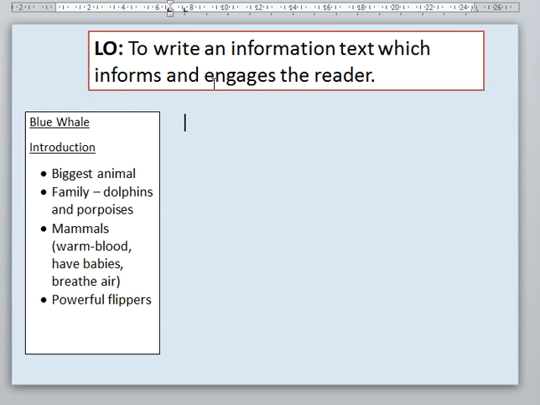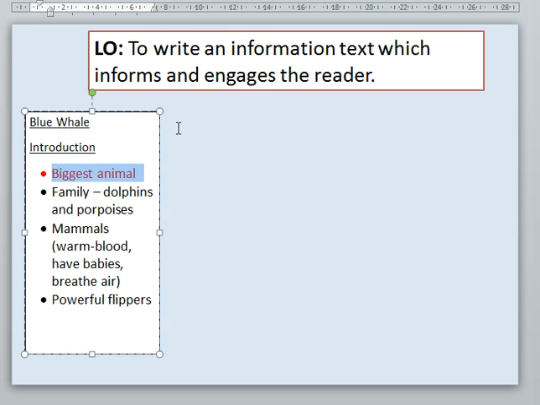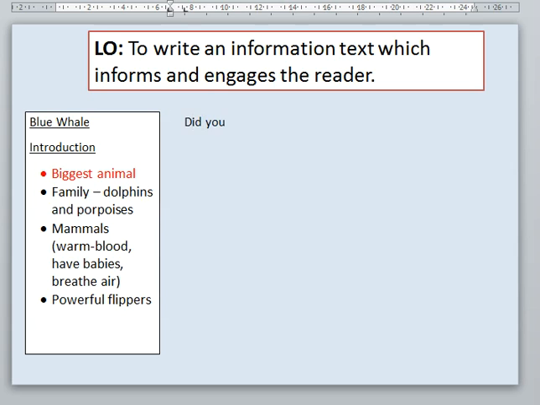It's important that I engage the reader right from the start, so I think my best fact is that one there, that it's the biggest animal. Okay, so I'm going to start with that, and I'm going to try and engage them through using a question. So I'm going to start with a did you know. Did you know that blue whales are the largest animal on the planet.